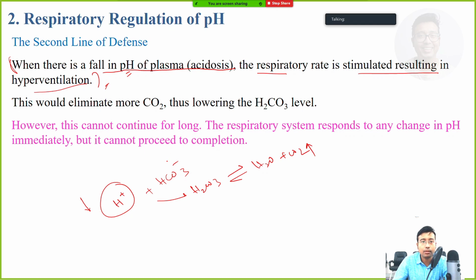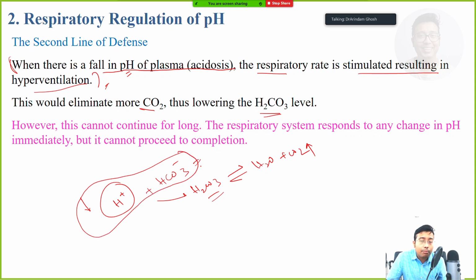This would eliminate more CO2, thus lowering the carbonic acid level. Now see, this is the action done by the bicarbonate buffer. Don't think that the lung is also doing the same thing.